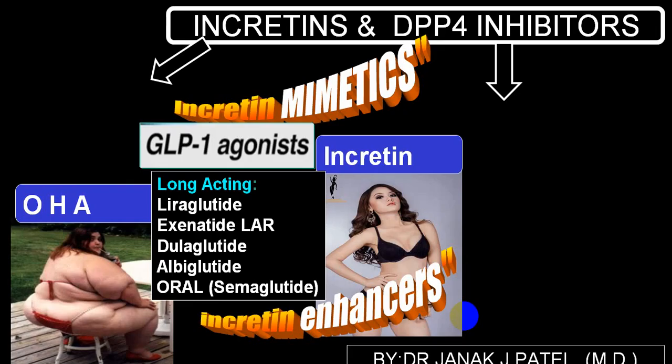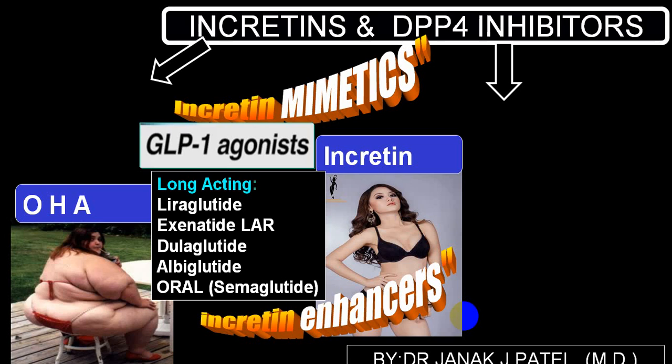We call incretin analogs or GLP-1 agonists, and we call DPP-4 inhibitors. They are also called incretin mimetics. Incretin mimetics are GLP-1 agonists, and incretin enhancers are DPP4 inhibitors.